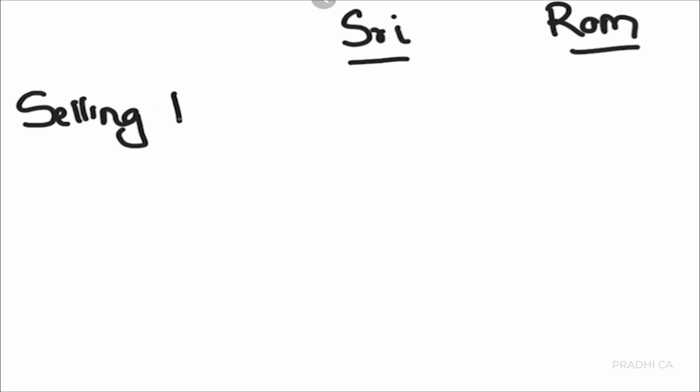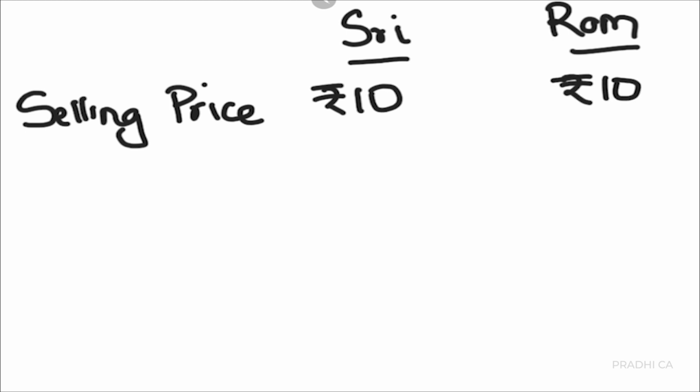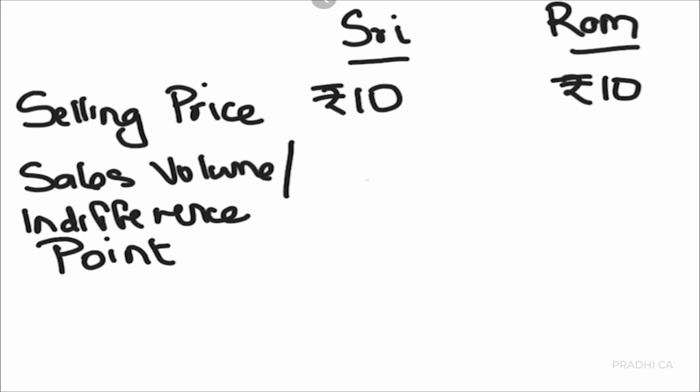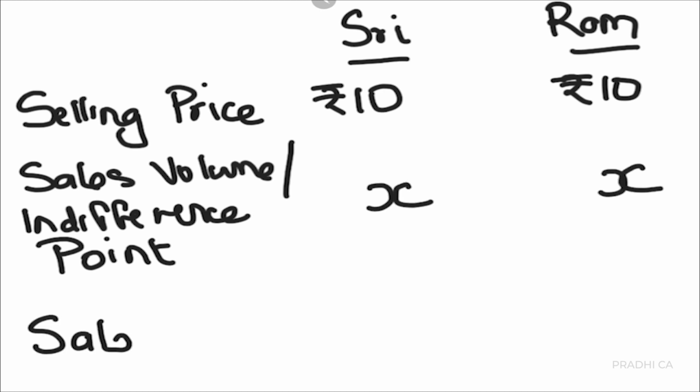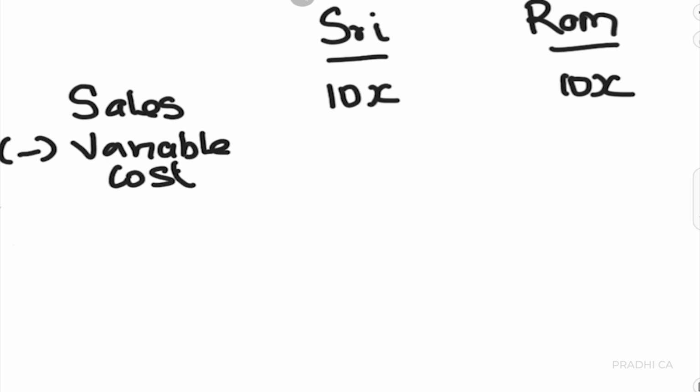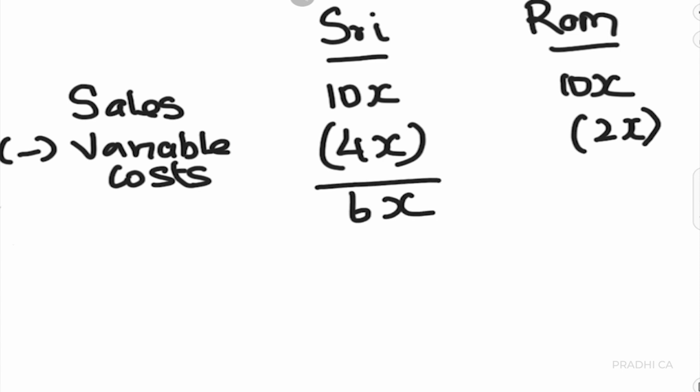Since we are comparing cost structures, it makes sense to keep all other factors constant. So the selling price is going to be the same in both cases, that is rupees 10. The sales volume, which is the indifference point that we are going to be calculating, is kept as a variable, which is x in our case. This leaves it with a sales value of 10x in both cases. From here we deduct the variable cost, which is 4x for Mr. Sri and 2x for Mr. Ram, which gives us the contribution for both cases, 6x and 8x respectively.